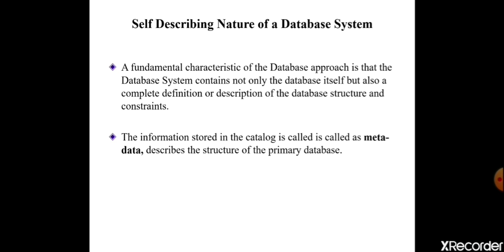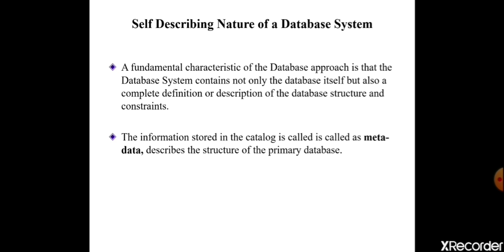The employee table itself is data. About that data I am storing some more data, that is nothing but data about data, which is called metadata. Metadata is nothing but the data about data. If I am taking a relation as employee, the employee relation consists of the columns name, ID, phone number, and so on. That table description I am storing in this metadata or catalog.